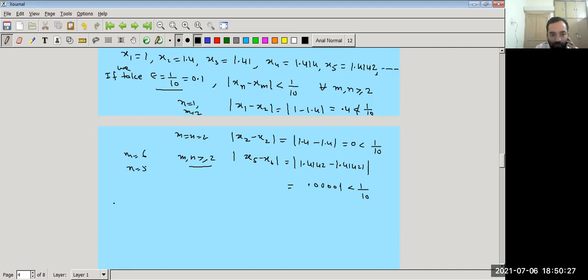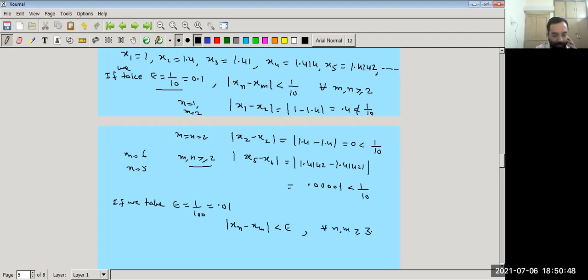Now if we take epsilon equal to 1 by 100, that is 0.01, then xn minus xm is less than epsilon for all n, m greater than or equal to 3.